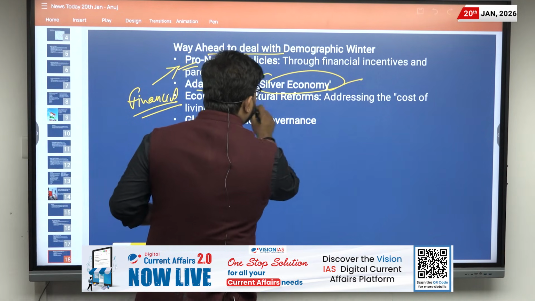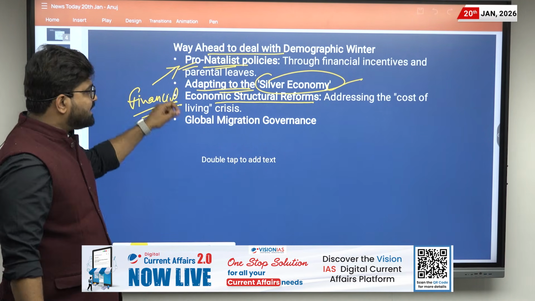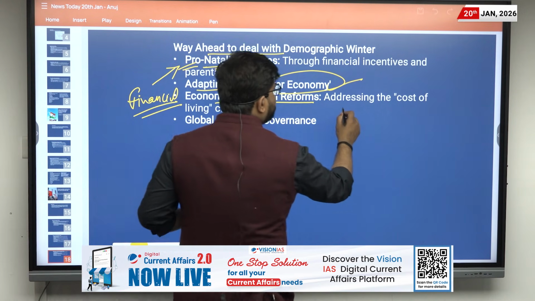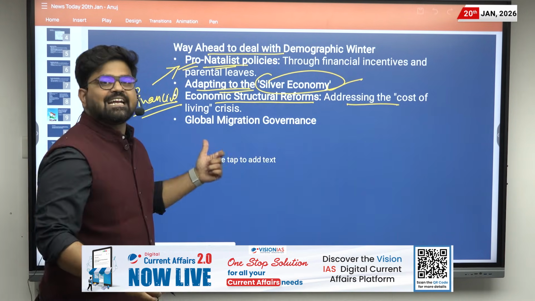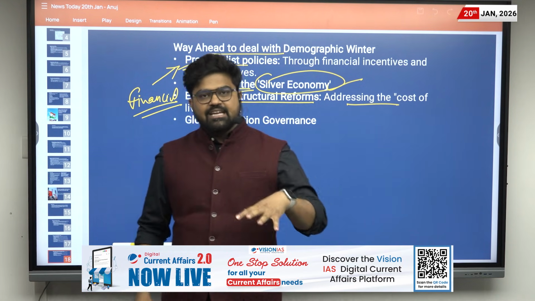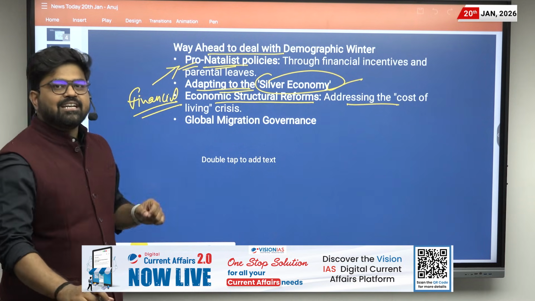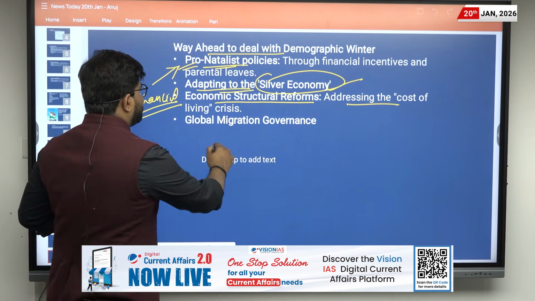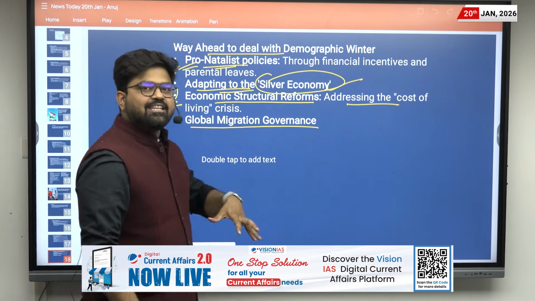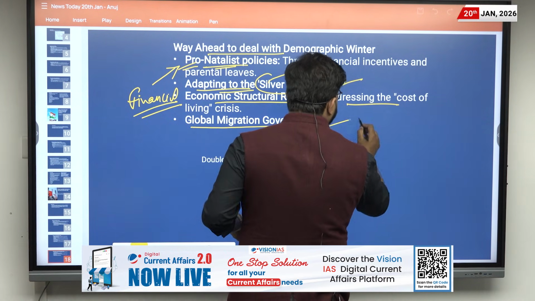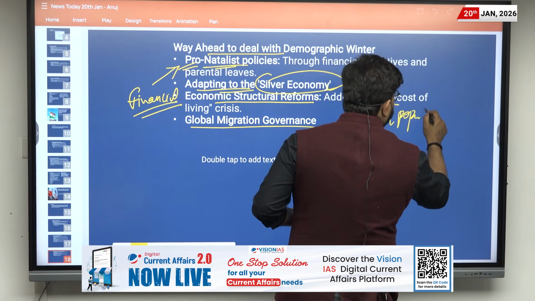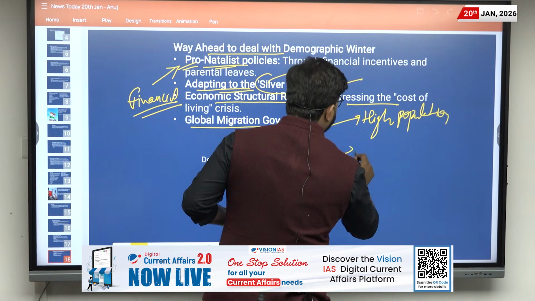Then there will be economic structural reform. And what is the requirement here? The requirement is that there is a need to address the cost of living crisis. As we have seen, in the urban areas the cost of living is becoming very heavy and that leads to a low birth rate. Then there can be global migration governance, because when we look at the global level, there are some countries which have very high population and some countries which have low population.